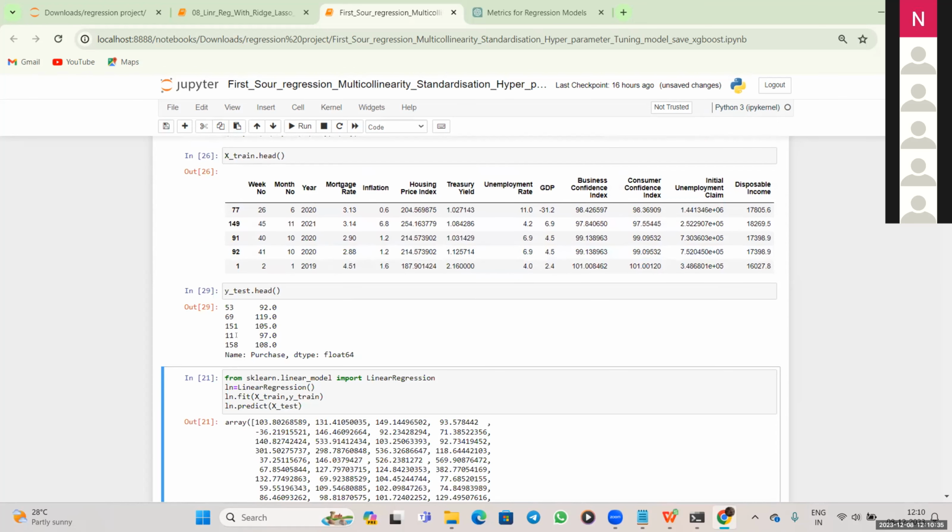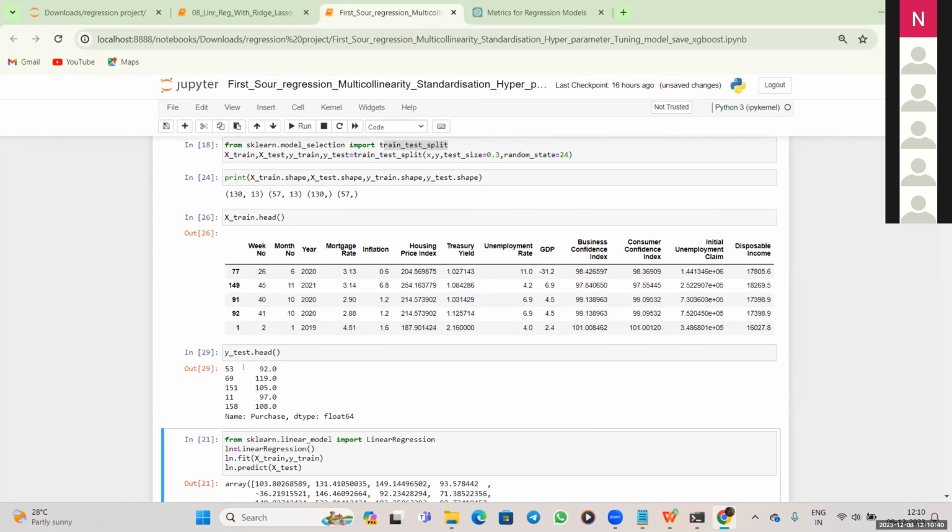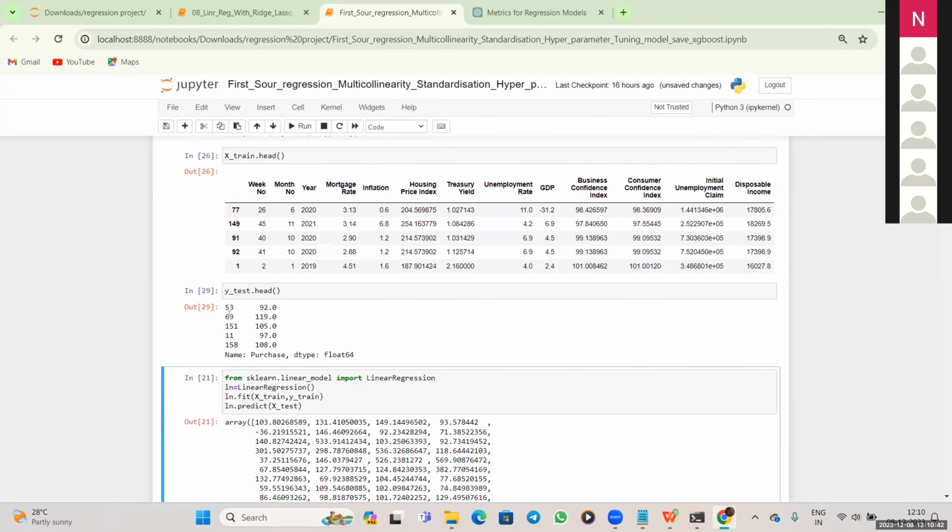You should be careful. See, your actual value is 92. Our model predicted that as 103.80. Second row, our actual value is 119, and our model predicted that as 131. Same scenario, fourth row is 97, and our model predicted 93. Okay? Thank you, sir.